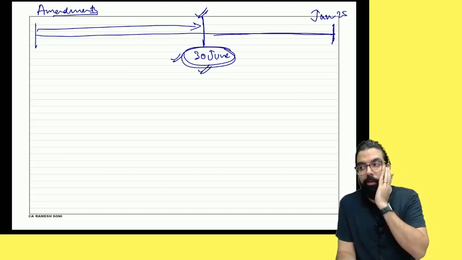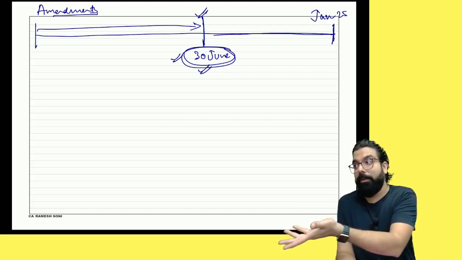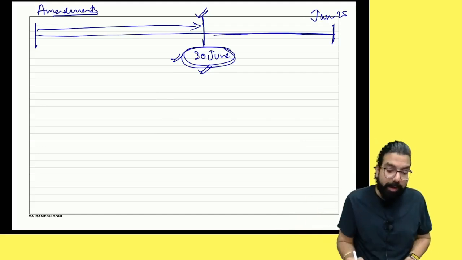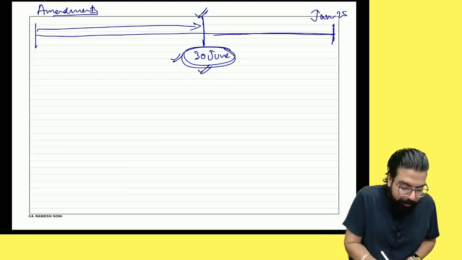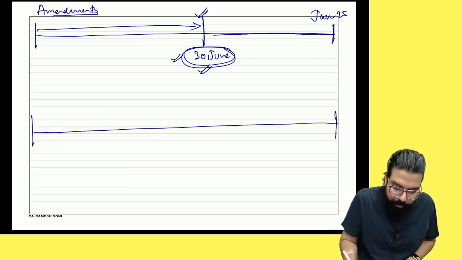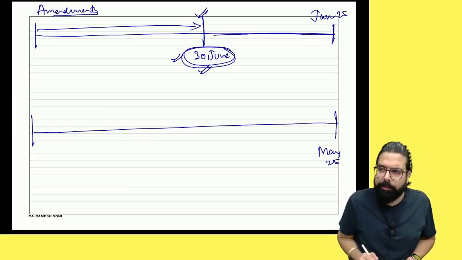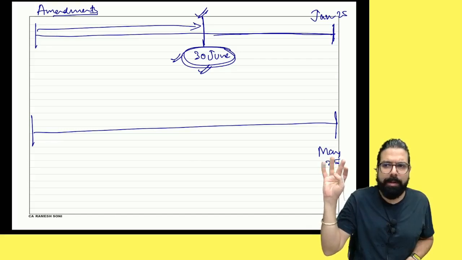Now tell me one thing, those people who are writing in May 25, are the January amendments applicable to you? Naturally, yes or no? Yes. Now if you are writing your exam in May, can you tell me till when amendments are applicable to you? May 25. You leave 4 months, Jan, Feb, March, April, you leave it.